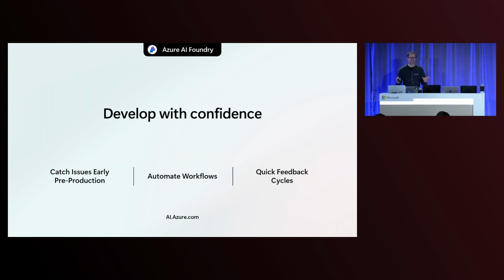The same types of challenges that developers face during software development also apply to agent development. It's essential that issues are caught early during pre-production development so that they can be quickly mitigated for fast feedback cycles. We also know that automation is critical so that you don't have to worry about quality, performance, and safety as you iterate.